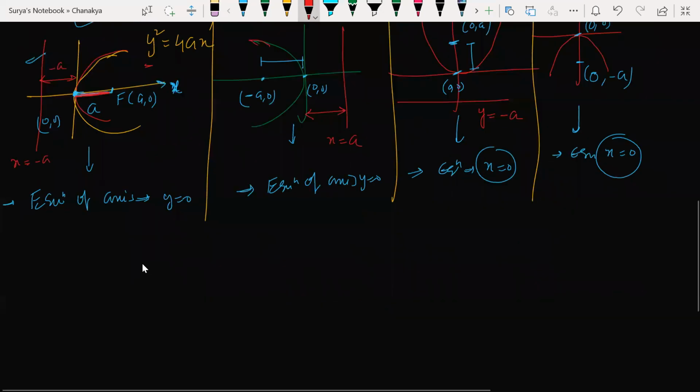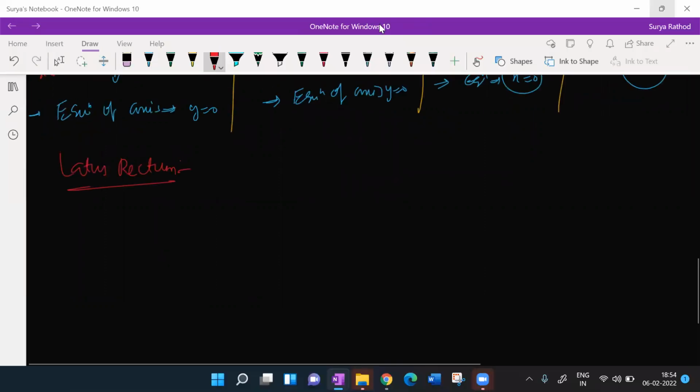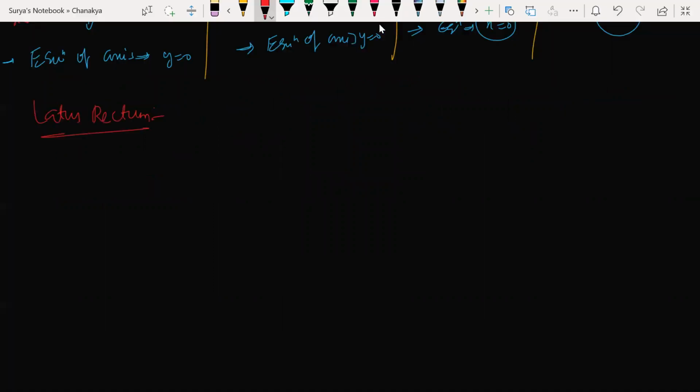Yes. Now we will discuss the concept of latus rectum. Very simple. I'll just explain in the simplest way. Latus rectum. I told, right, latus rectum. What would be the length of the latus rectum? 4a, I told. Am I correct? Let us see how it is 4a.